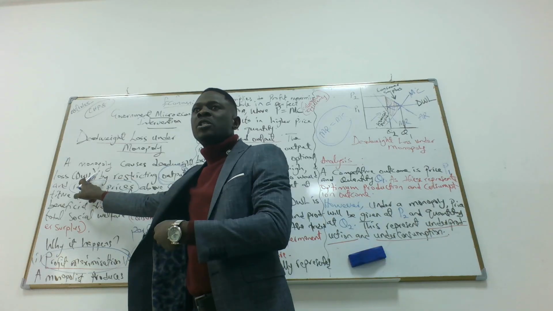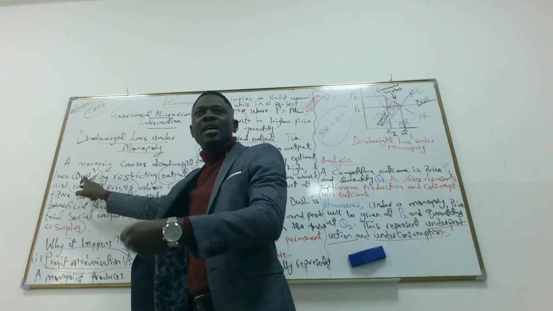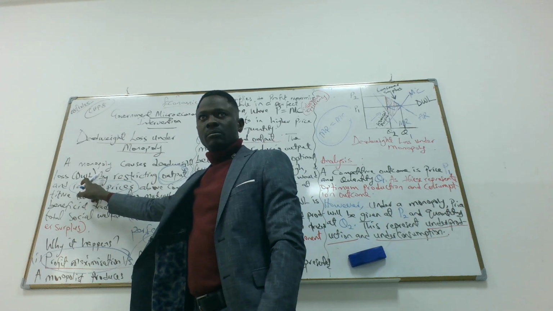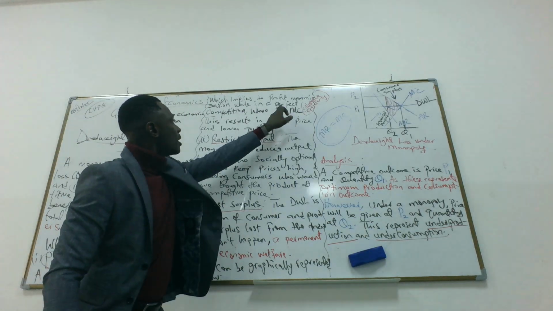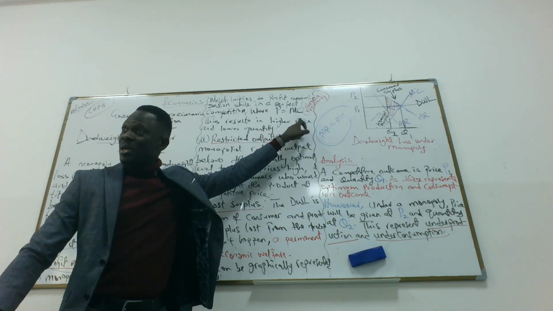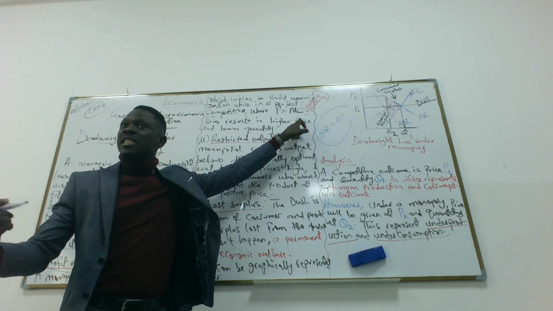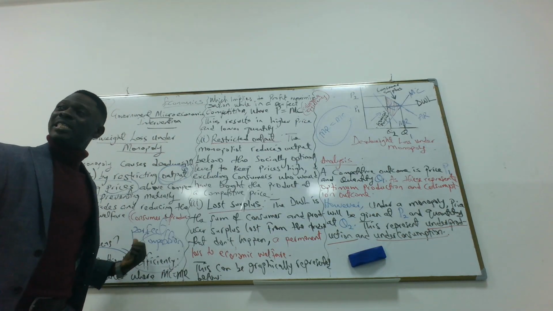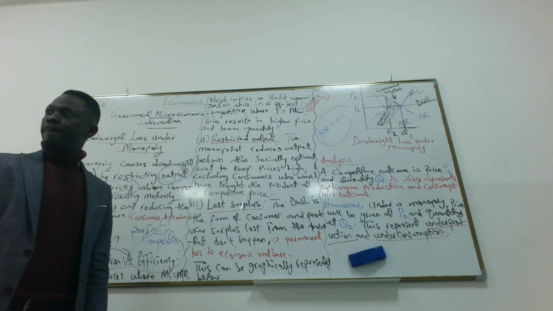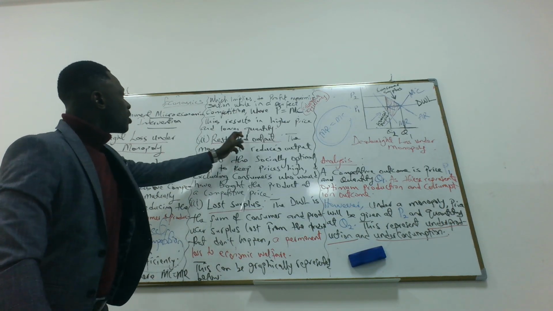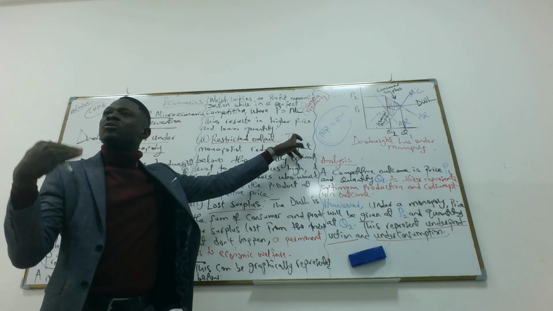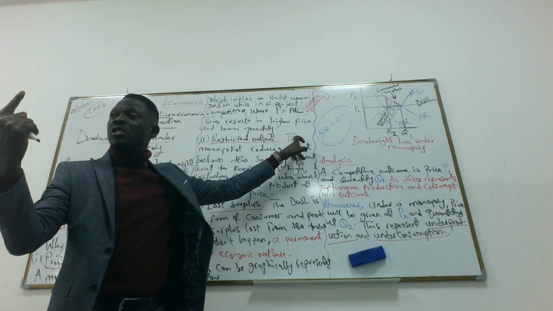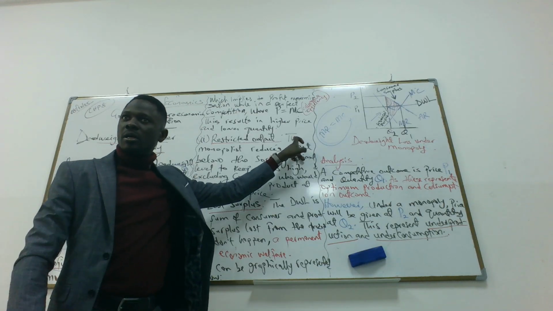A monopolist puts more effort in profit maximization than efficiency. So there's no allocative efficiency, because allocative efficiency comes where P equals MC. That is allocative efficiency. But monopolists think about what? Profit maximization, which is MC equals MR. Do we get it? Yes. Great. This results in higher prices and lower quantity. So a monopolist will reduce the quantity to increase the price. That's the first reason why we have DWL, deadweight loss.